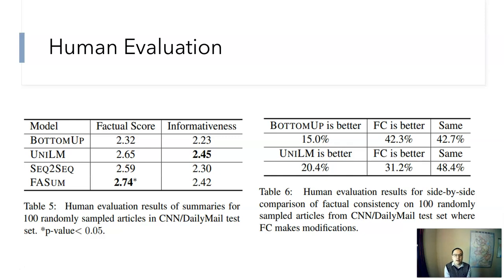Furthermore, we conduct human evaluation. On the left-hand side, we show that for FASum, the factual score is the highest among the baselines, while the informativeness is among the best. On the right-hand side, we do a side-by-side comparison between the bottom-up and the improved summary by FC, and also the UniLM and the improved summary by FC. As you can see, most of the time, our factual corrector can improve the factuality of the generated summary from the given system.